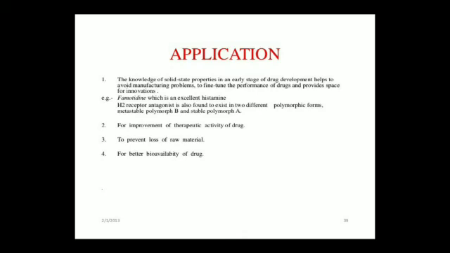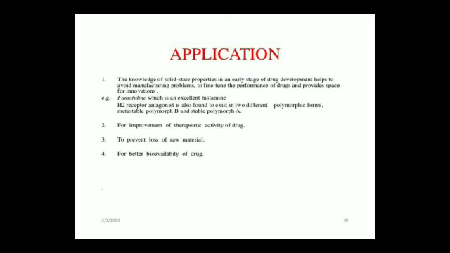Understanding solid state properties in the early stage of development helps to avoid manufacturing problems. Example, famotidine, which is an excellent histamine H2 receptor antagonist.